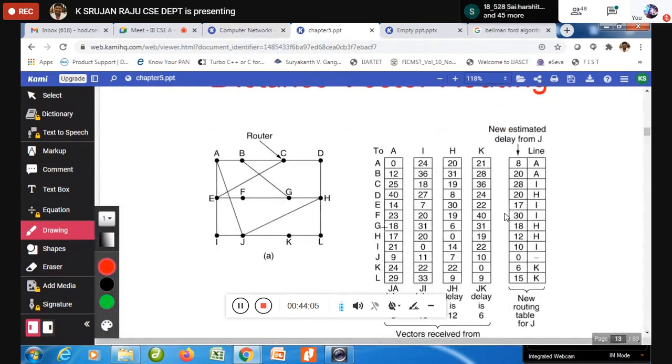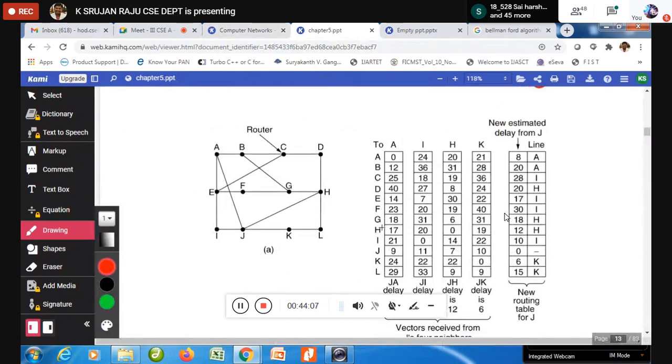Everyone able to view this? Everyone able to view this? So now this is a table. This is your network. You can take this as your network. Your network has how many routers? 4, 4, 4, so total 12. A, B, C, D, E, F, G, H, I, J, K, L.